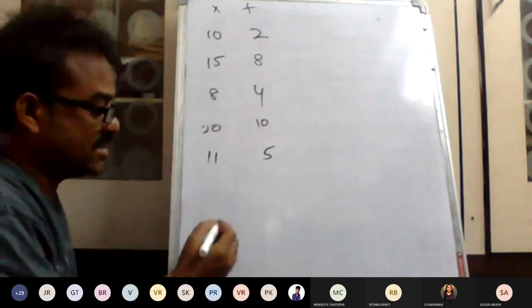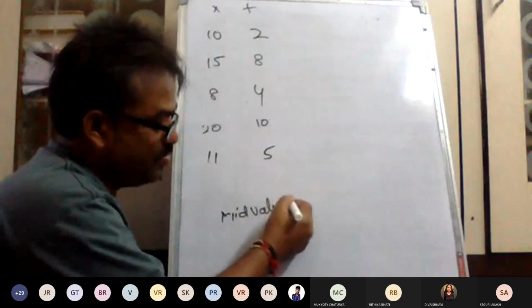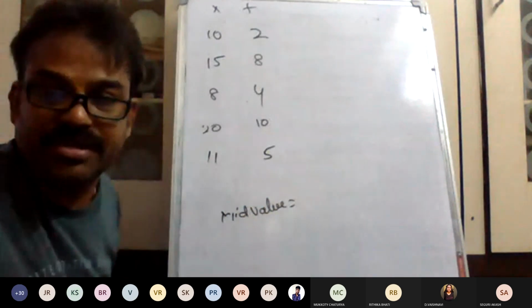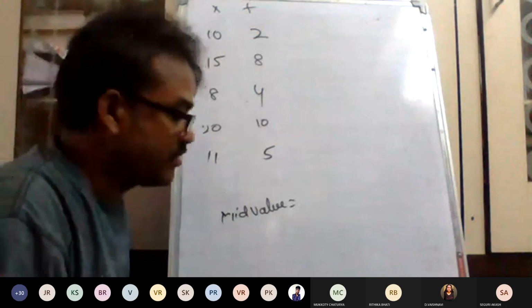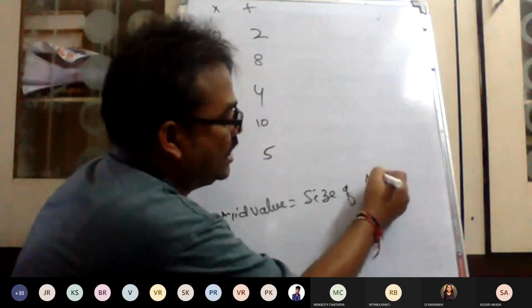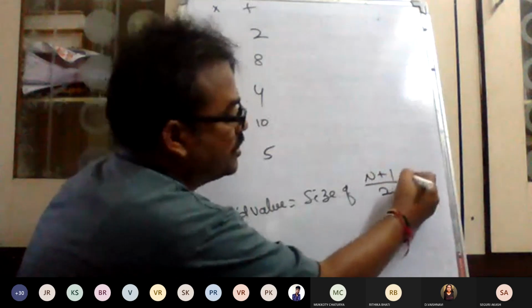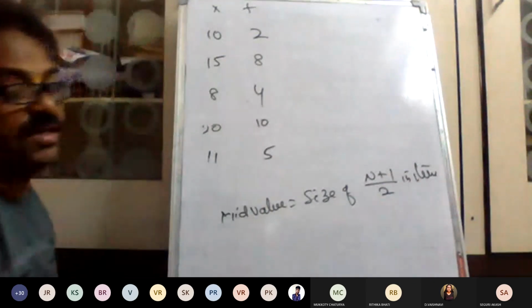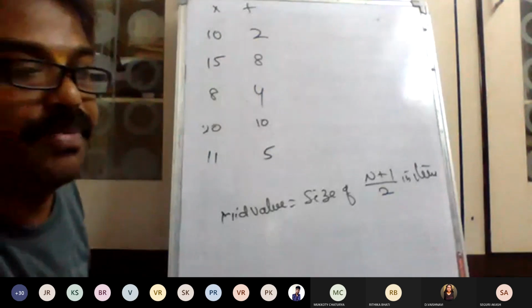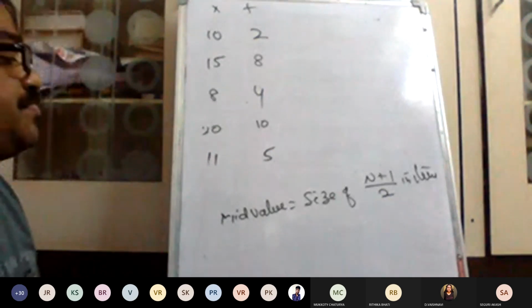Now, here, in this case, the mid value is equal to the size of (n plus 1) divided by 2 the item.